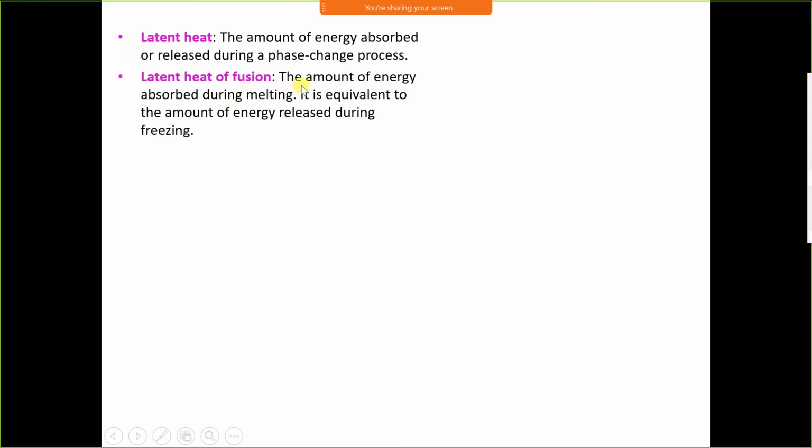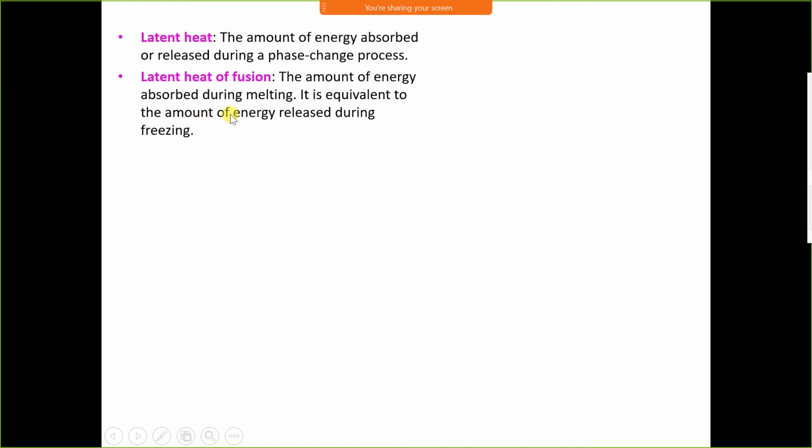Latent heat of fusion: the amount of energy absorbed during melting. Melting means conversion of ice into liquid water. It is equivalent to the amount of energy released during freezing.